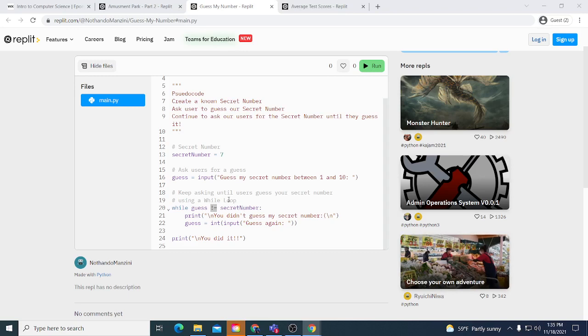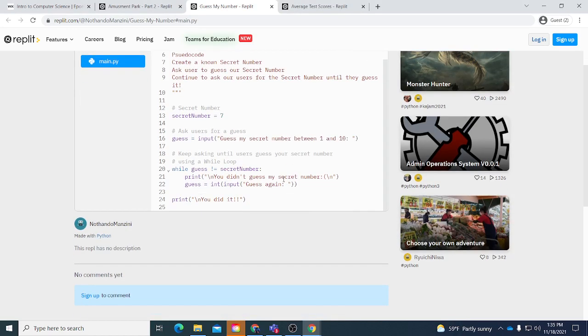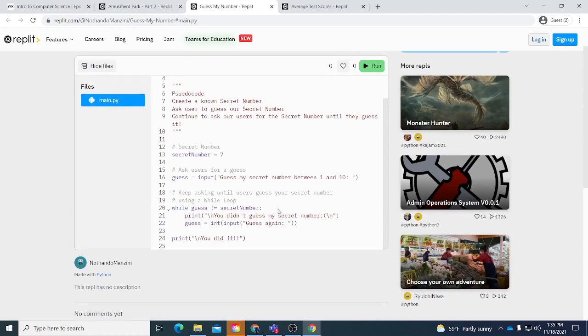It tells if the two variables point to the same object in memory. So the secret number, we add a colon space, printing this. And when that known value is guessed, then it'll print this. So the while loop will continue until this is guessed.